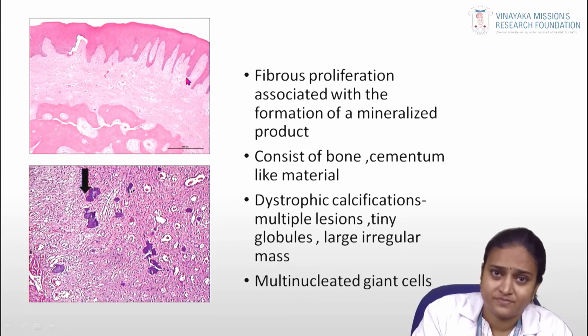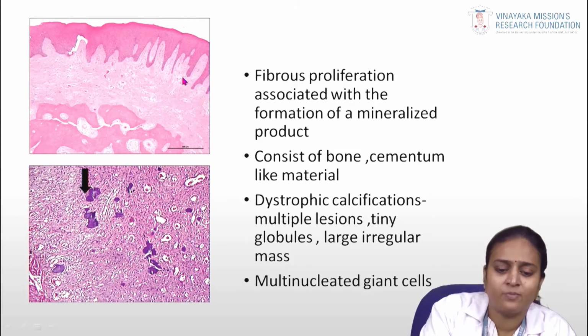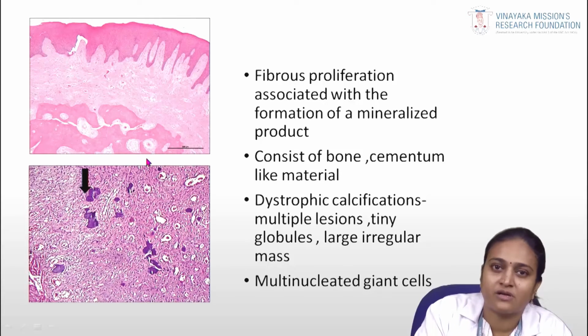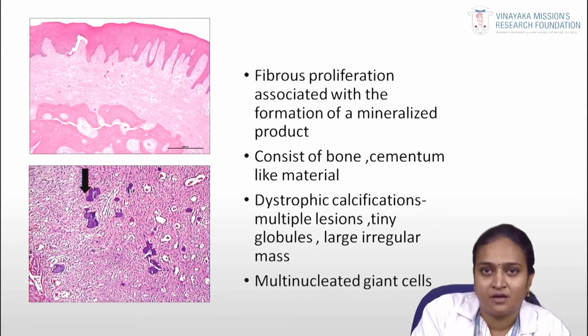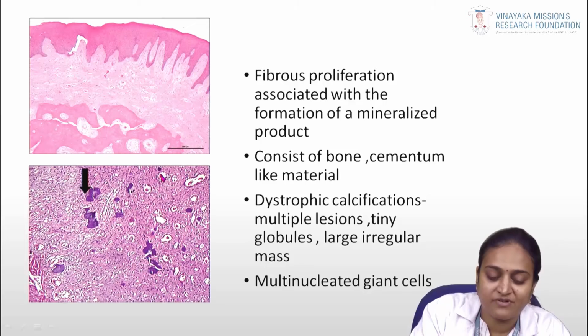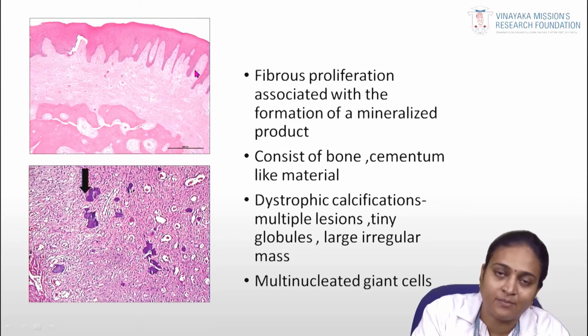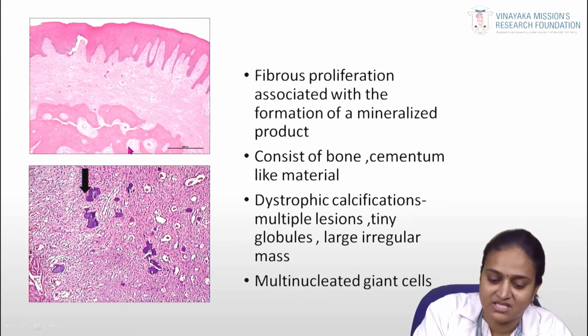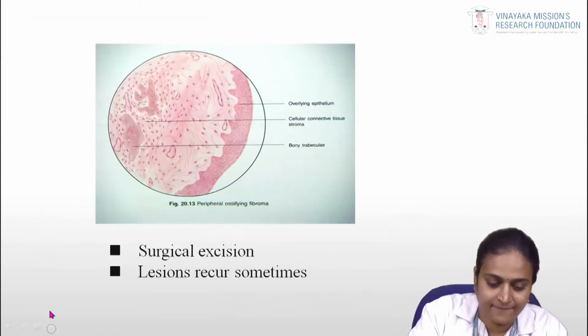Coming to the histopathology of peripheral ossifying fibroma, you can appreciate fibrous proliferation along with a mineralized product. It can be either a bony product or a cementum-like product. The cementum-like product is called cementifying fibroma. In peripheral ossifying fibroma, you can see the epithelium, along with dystrophic calcification. You can see tiny globules or a large mass, and along with the large mass, you can appreciate multinucleated giant cells.